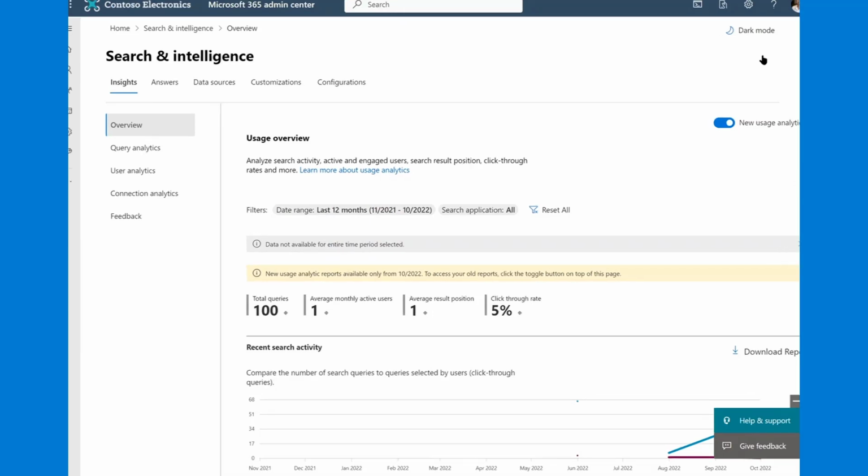Really great to have an update on the search side. There's so much cool stuff on the Microsoft Search. It's great to have the updates on those as well.